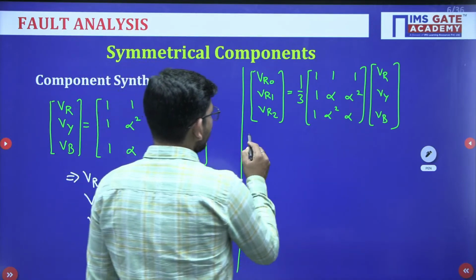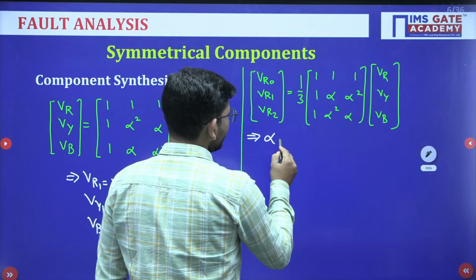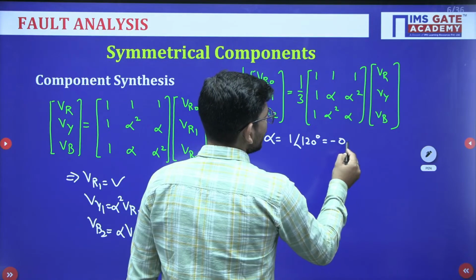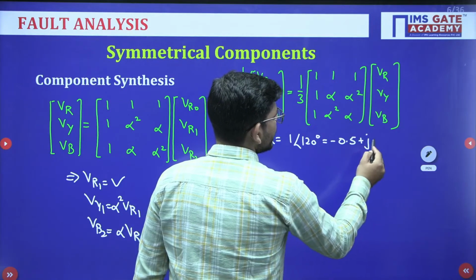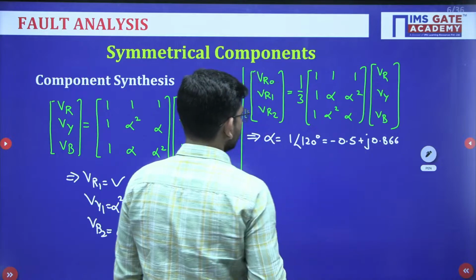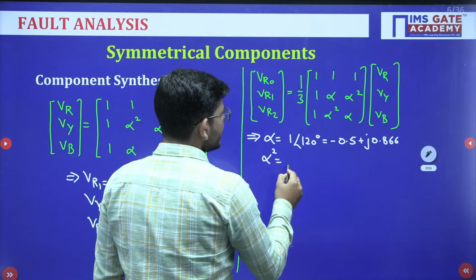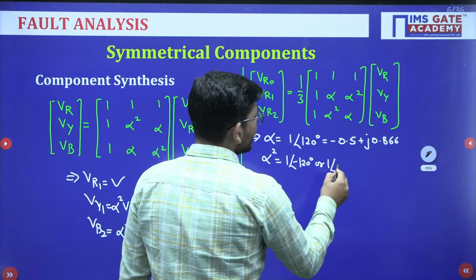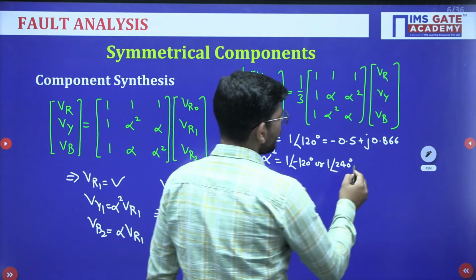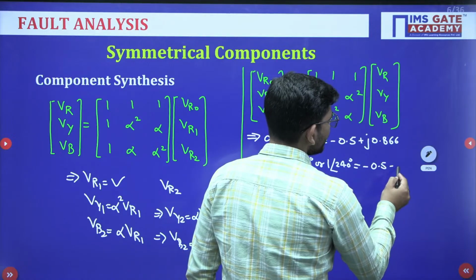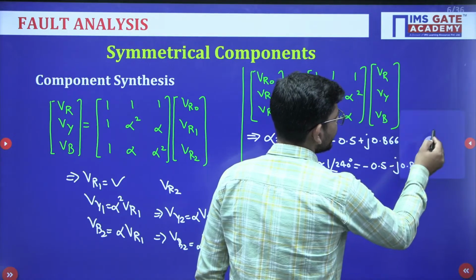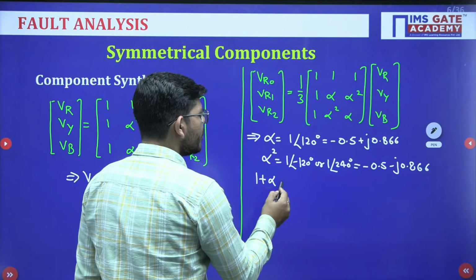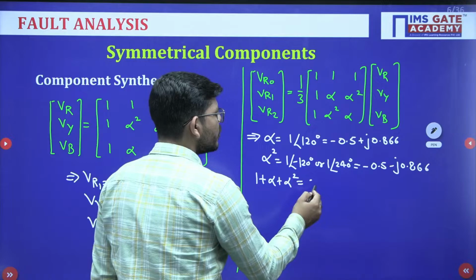Now what is this alpha? So alpha is an operator which is 1 angle 120 degrees or minus 0.5 plus j 0.866. Similarly, alpha square is either 1 angle minus 120 degrees, or you can write 1 angle 240 degrees, or the value is minus 0.5 minus j 0.866. And then we have the relation 1 plus alpha plus alpha square equals 0.